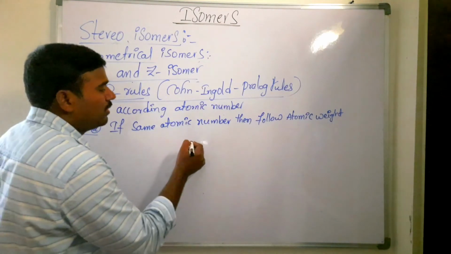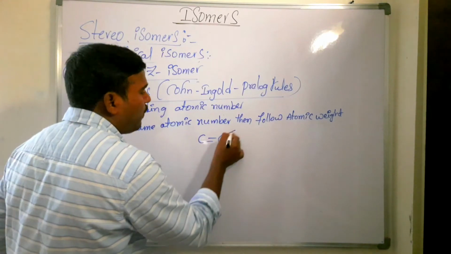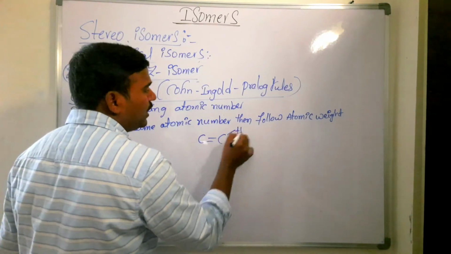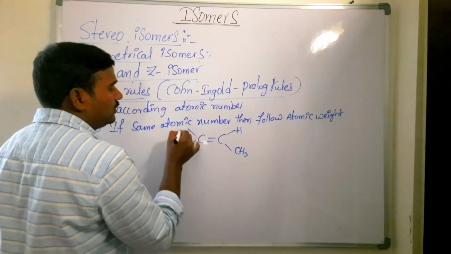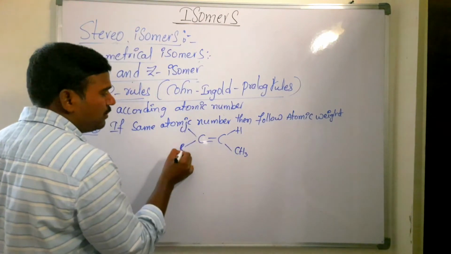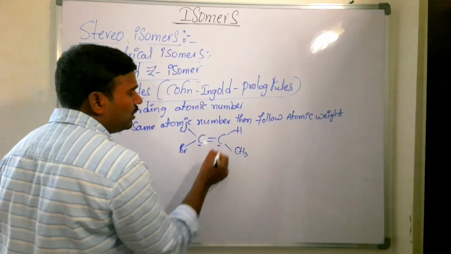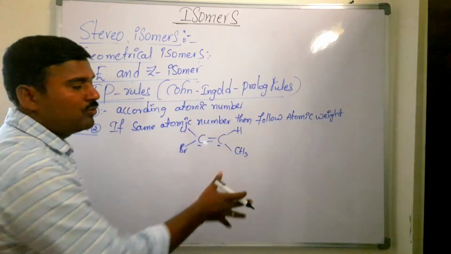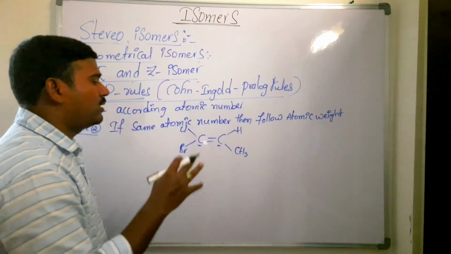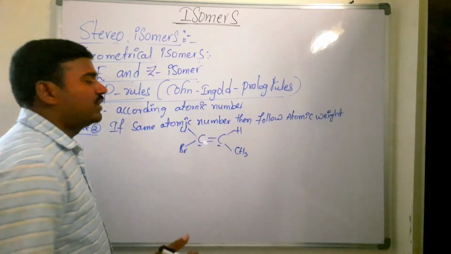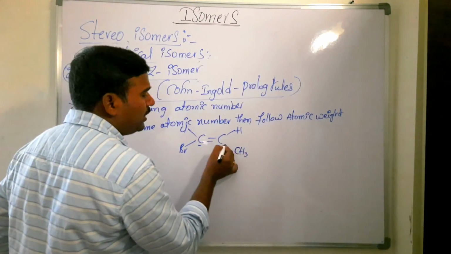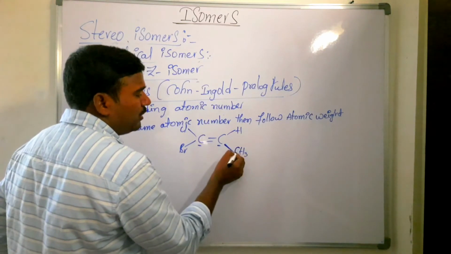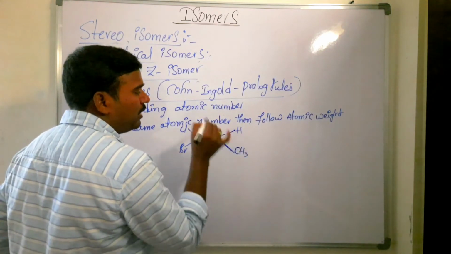Say for example, here hydrogen is there, here methyl is there. Here chlorine is there, bromine is there. Now you see here, the double bonded carbons have completely different groups of atoms. Among hydrogen and carbon, the directly bonded atom is carbon here and hydrogen there.